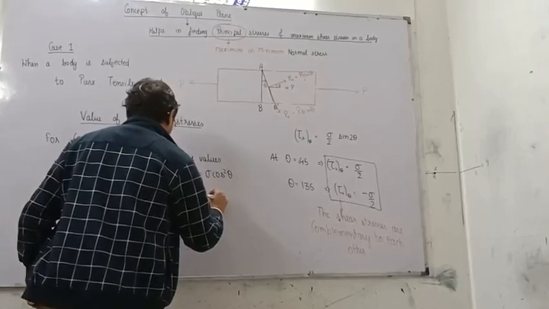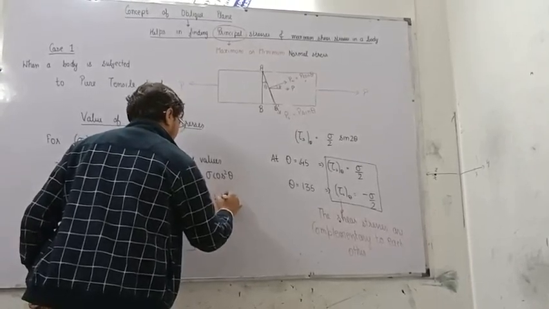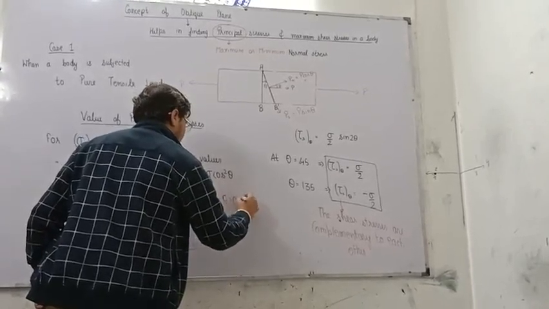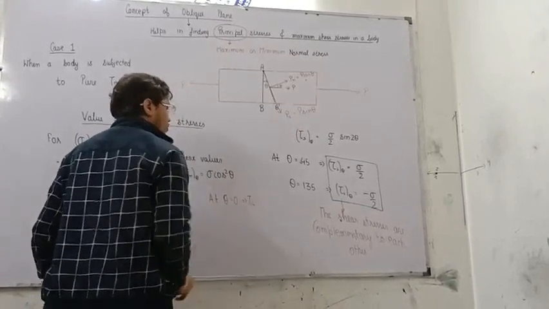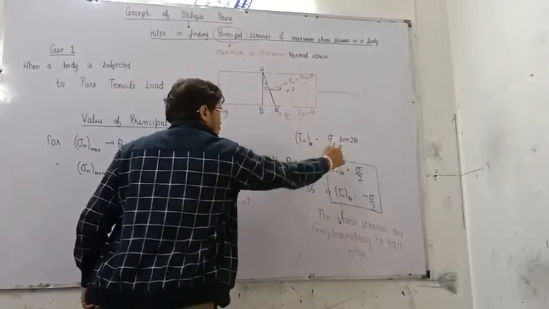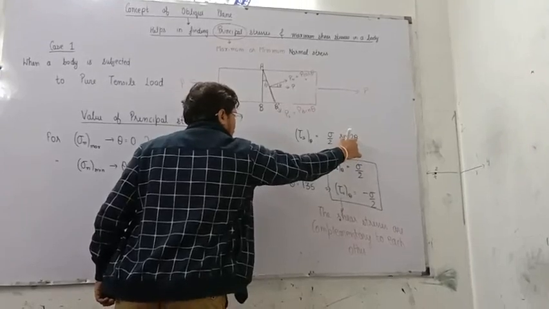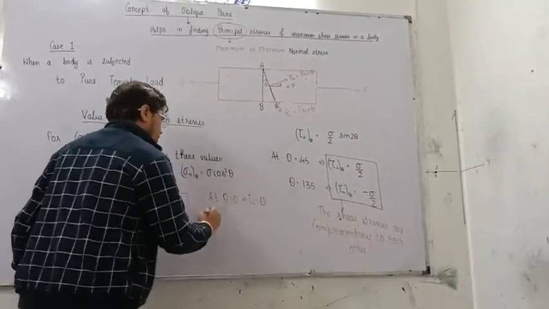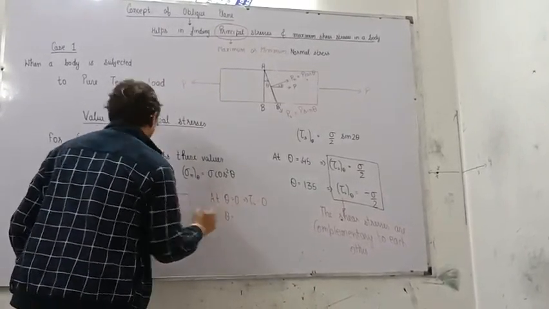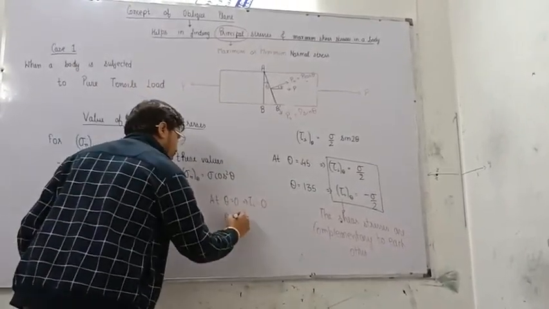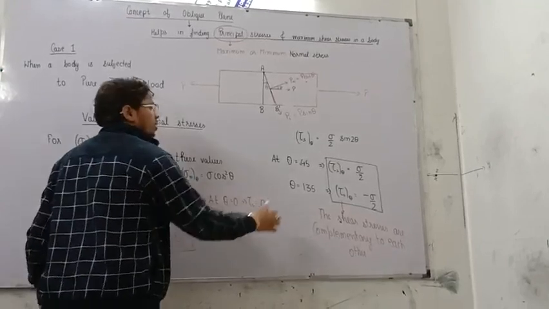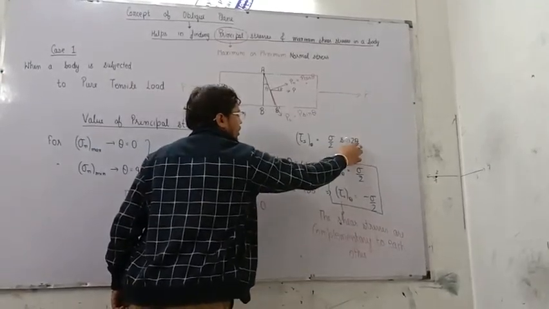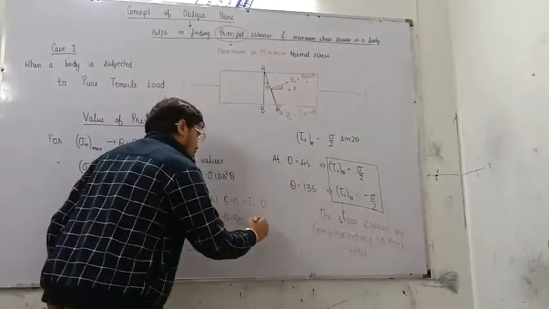Now, at theta equals 0 degrees, tau s is equal to sine of 2 into 0, which is 0, and sine 0 is 0. So it is 0, right? Now at theta equals 90 degrees, what do we observe? 2 into 90 is 180 and sine 180 is again 0.